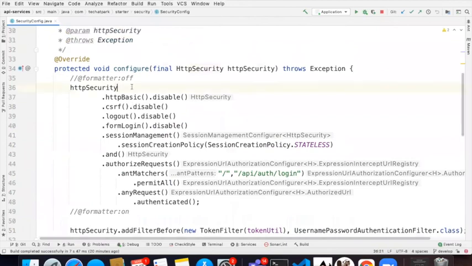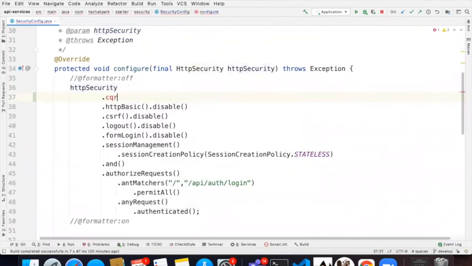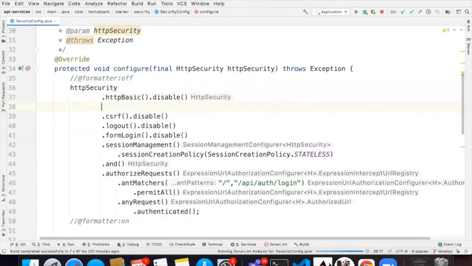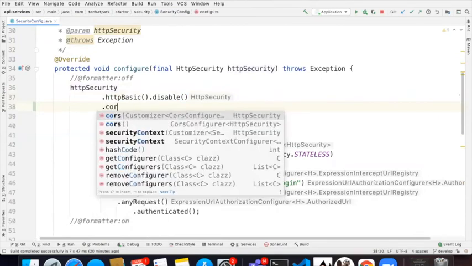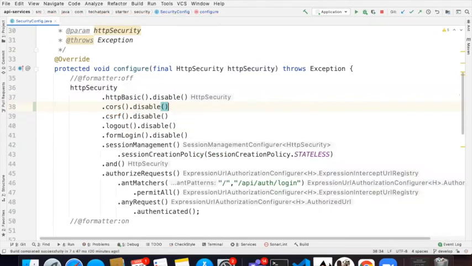Who asked this question? Myself, Aditya. Aditya, thanks. I actually forgot that, actually, disable then CORS, right? This one. Yeah. Okay, so this also you can configure.